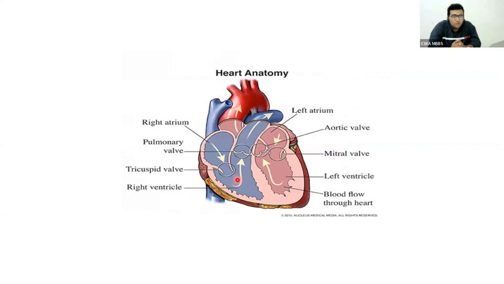Now I am telling you about the valves of the heart. You can see what this valve is. This is actually the tricuspid valve, and this is the pulmonary valve. This is the mitral valve. This is the aortic valve. Tricuspid, pulmonary, mitral, aortic. Very simple.